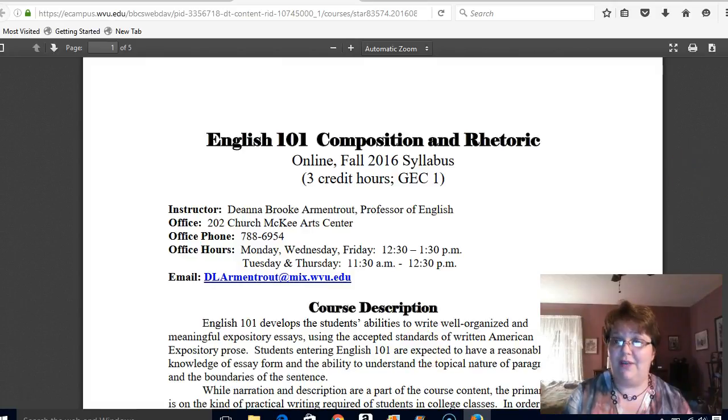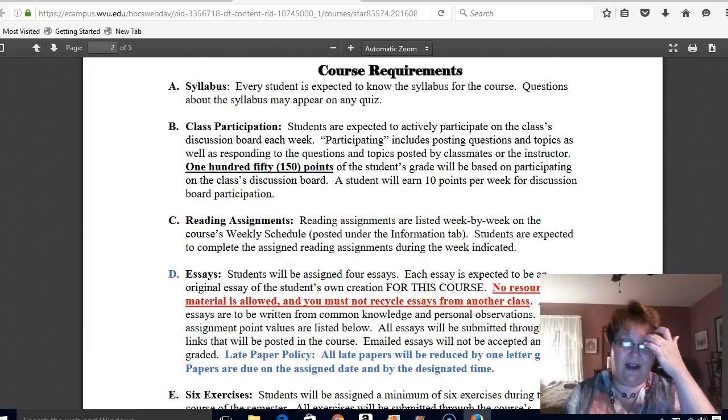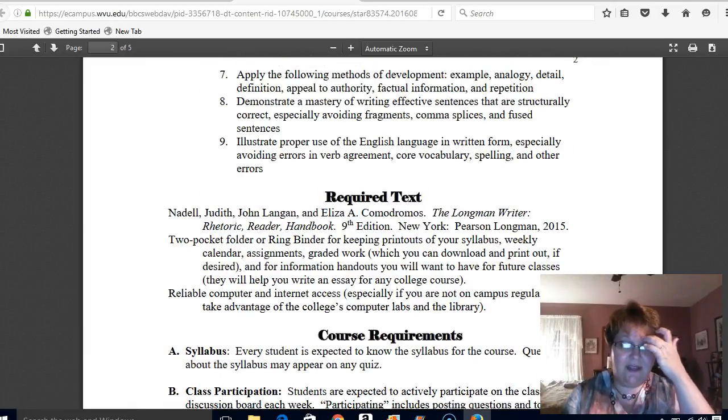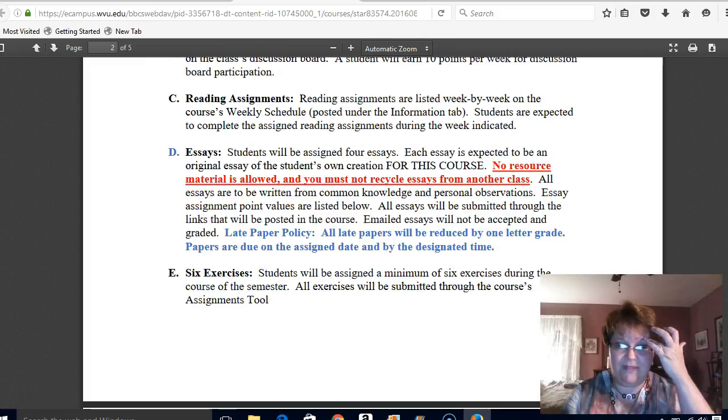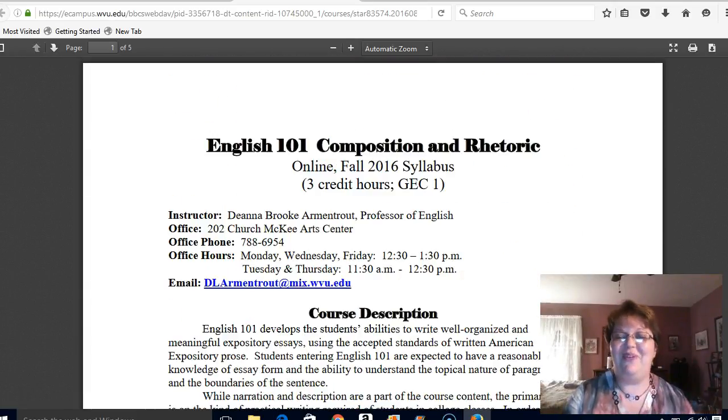One of the things that I will try to point out here in your syllabus is, maybe it's not in here, I forget exactly where I put it, but anyway, one of the things that I want you to be aware of is that as a Potomac State College and WVU student, you do have available to you a free download of Microsoft Office.